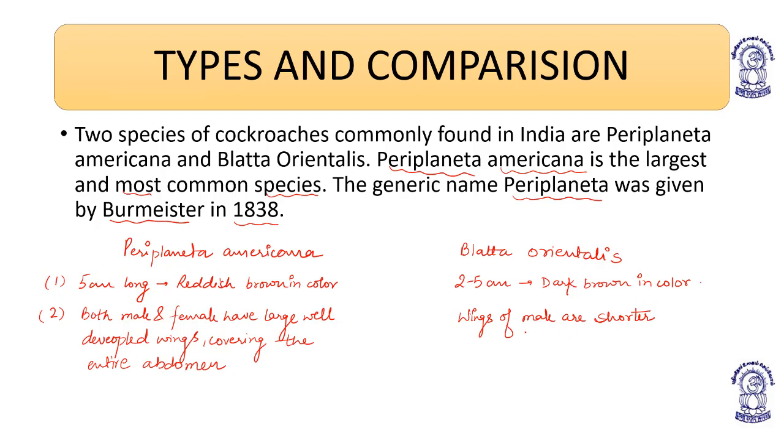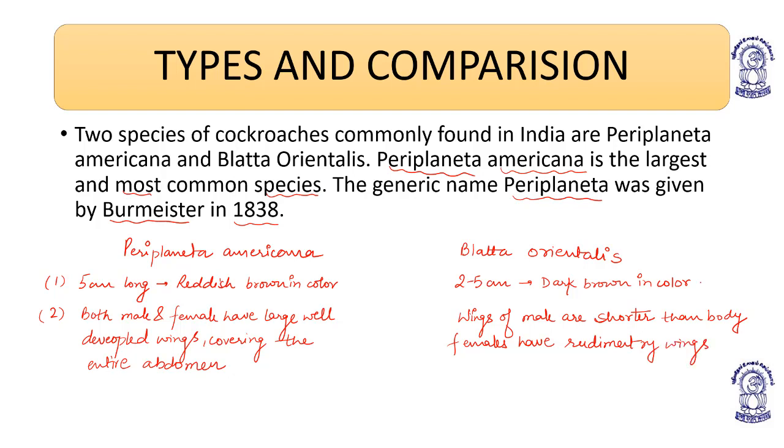Wings of male are shorter than body, and females have rudimentary wings.